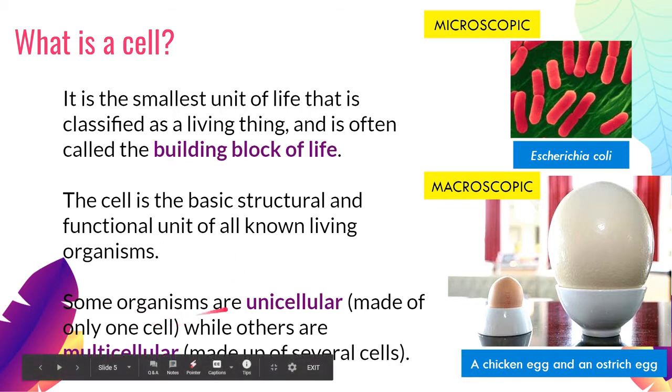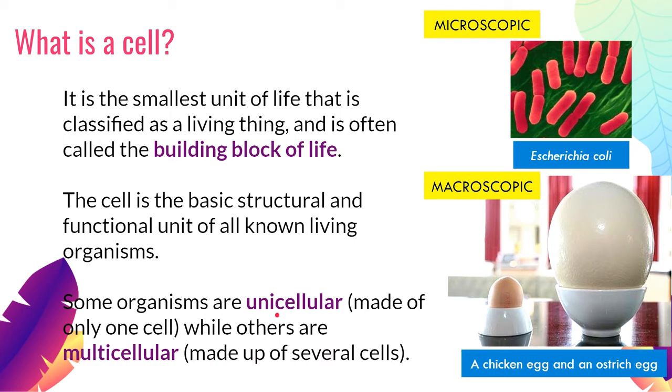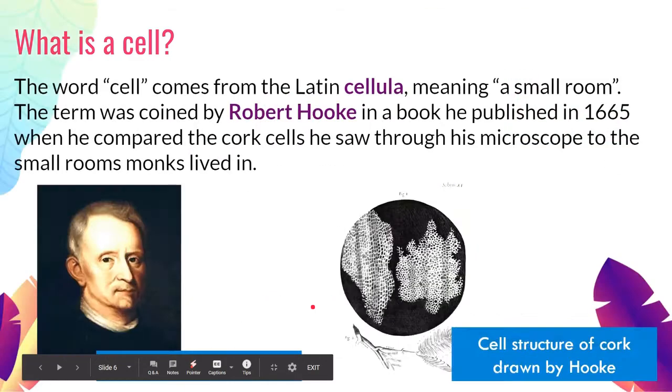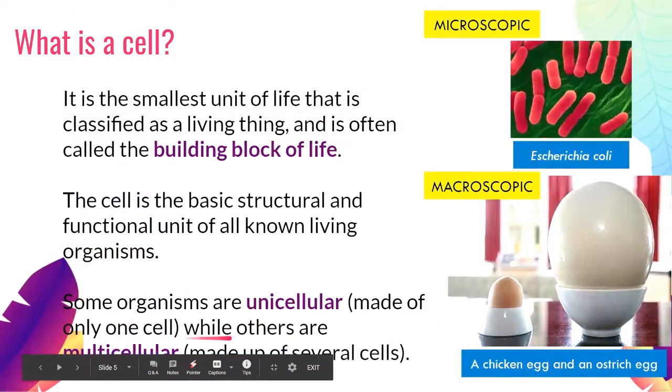So some organisms are unicellular. It means that they can survive individually, or they are just made up of one cell. From the term uni, meaning one, then cellular. While others must exist in a multicellular status. Multi means many, so they are made up of several cells.